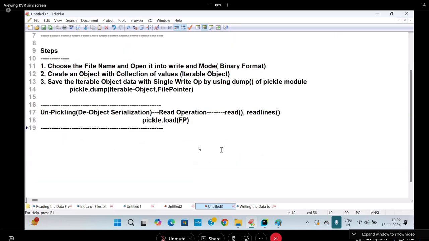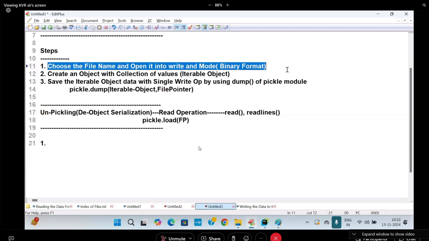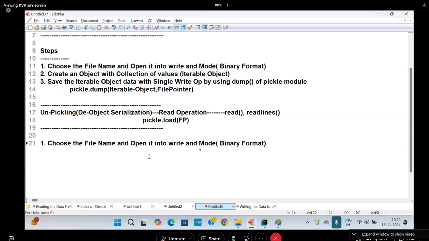What is the syntax? What are the steps here? Number 1. Choose the file name and open it into where? Read mode. Choose the file name and open it in read mode. Ensure that it should be binary format. Second.